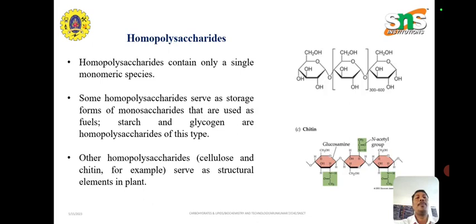Homopolysaccharides contain only a single monomeric species. Some homopolysaccharides serve as storage forms of monosaccharides that are used as fuels; starch and glycogen are homopolysaccharides of this type. Other homopolysaccharides, cellulose and chitin for example, serve as structural elements in plants.